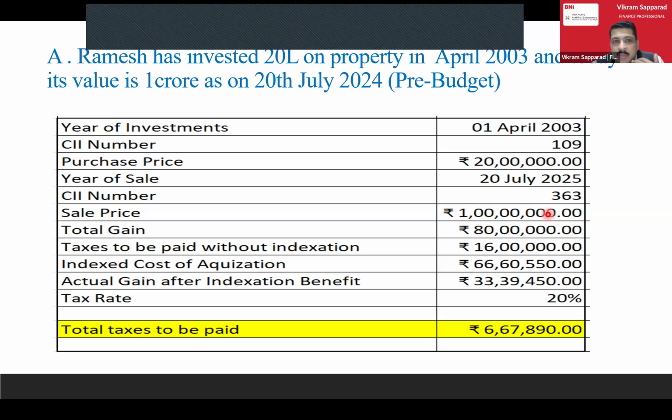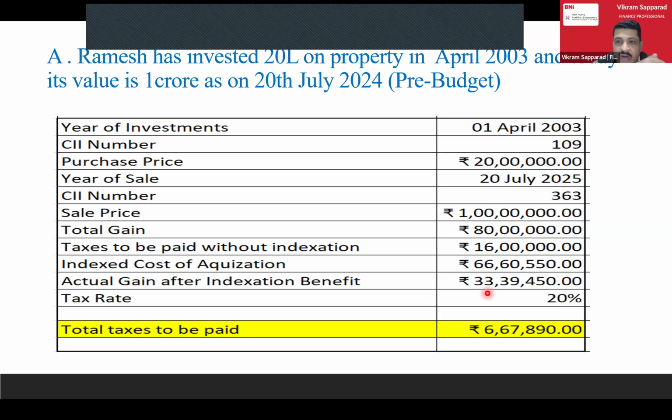Suppose Ramesh sells this property before budget, that is before 23rd July, then the indexation benefit will come into the picture. So he has to pay 20% on this gain. The gain is 33 lakh 39,450. So 20% of this value becomes 6 lakh 67,890. This is the net tax payable by Ramesh if he sells that property before budget.